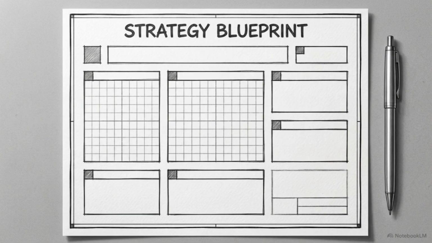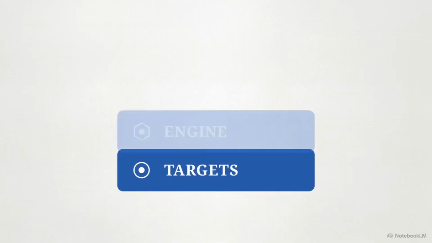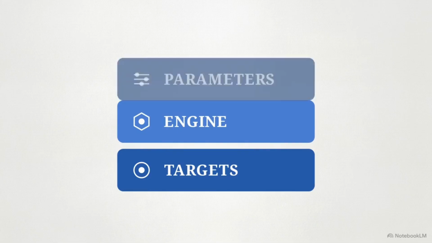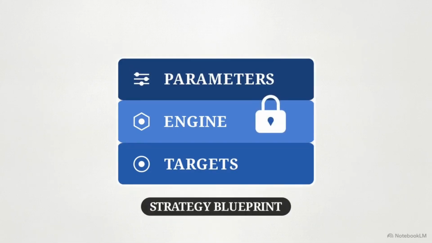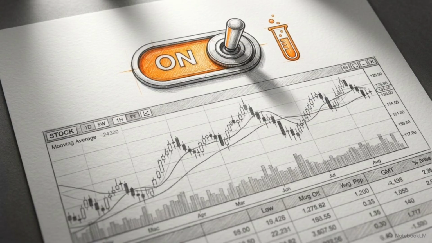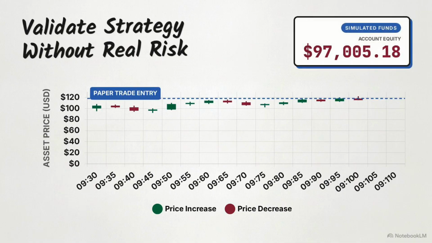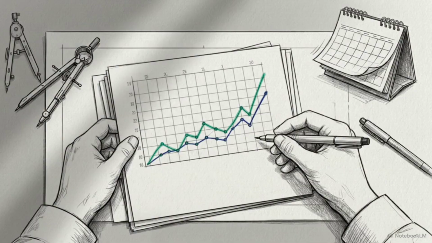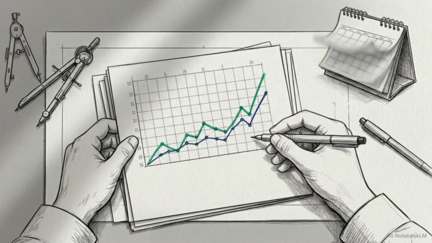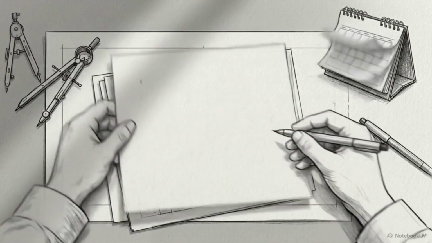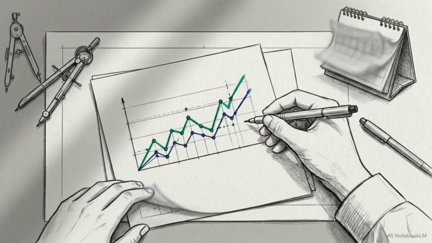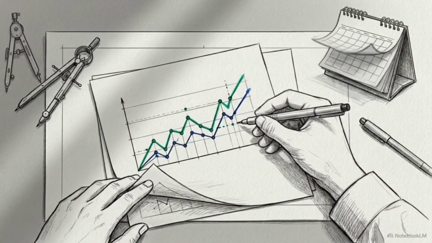Look back at your document. You now have a complete strategy blueprint with your personal goals, your analytical methodology, and your precise logic rules fully locked in. Before risking capital, take this blueprint and start paper trading. Use a simulator to test your rules in live market conditions without spending real money. Remember to review this document regularly. As your personal financial goals evolve and market dynamics shift, your strategy will need to adapt alongside them.